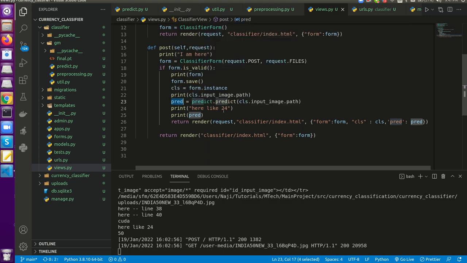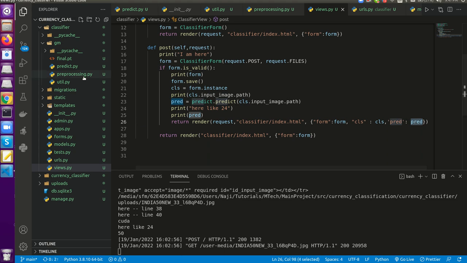Here I have done some prints. During the development phase I got some issues, so to figure that out I did some printouts for debugging purposes. Once this is done, we will be rendering the index.html with the following context. This context is very important, as it has that particular class name.